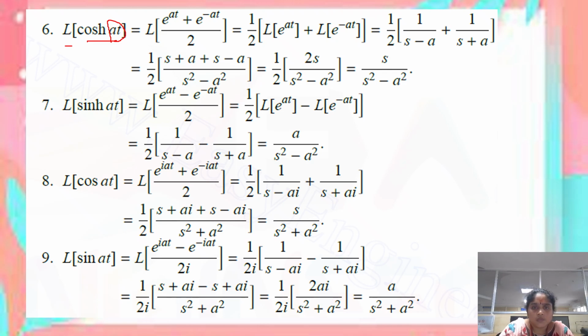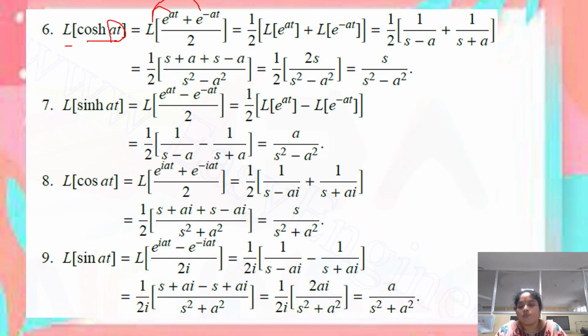After that, applying the linearity property, we can take the term 1 by 2 outside the Laplace transform, because if you take the Laplace transform of a constant, it remains a constant. So we bring 1 by 2 outside the Laplace transform: 1 by 2 into L of e power at plus L of e power minus at.